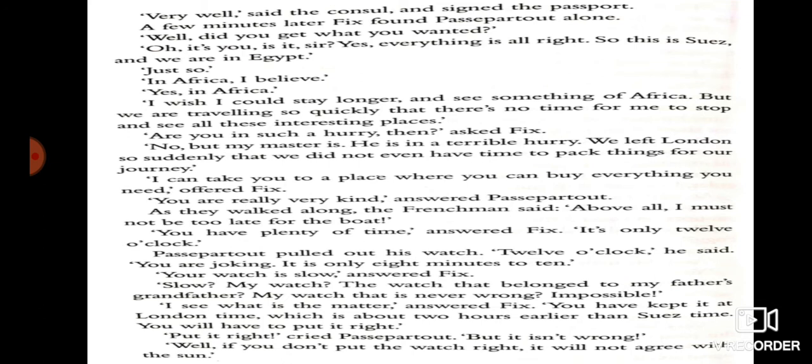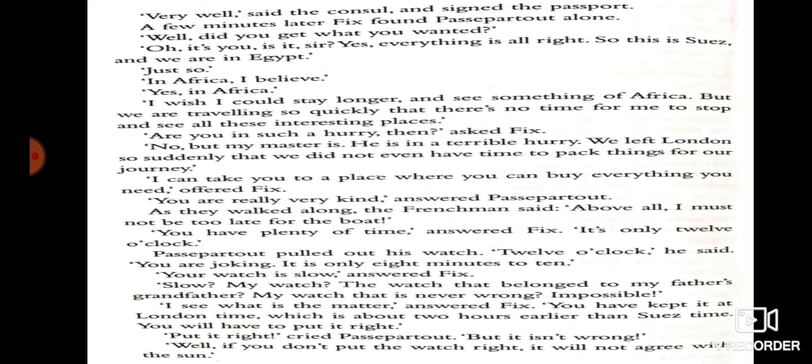Mr. Fogg told him that he wanted to prove that he had passed through Suez. Okay, then the council signed the passport.